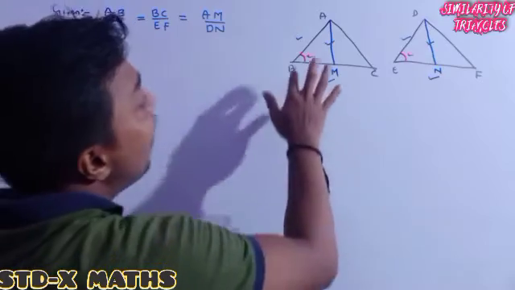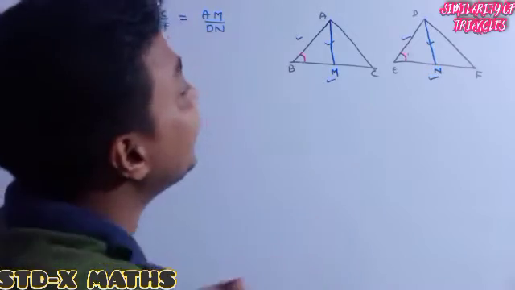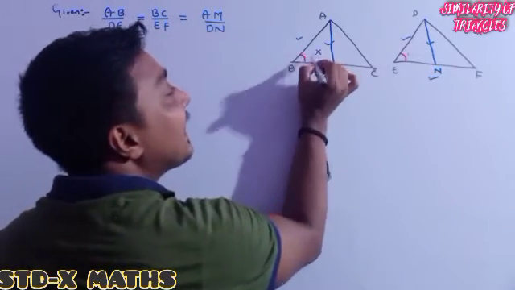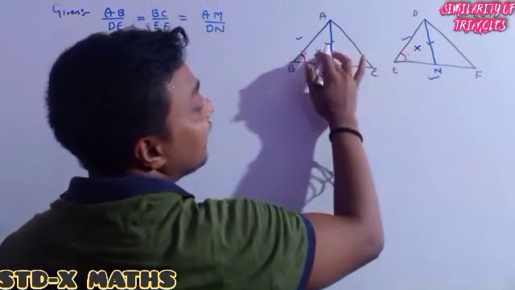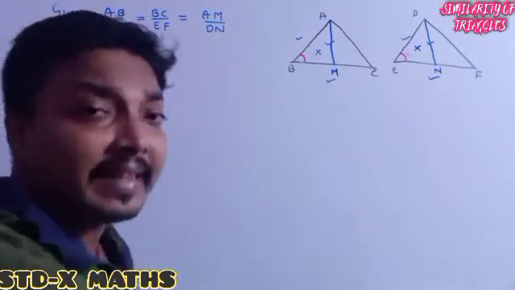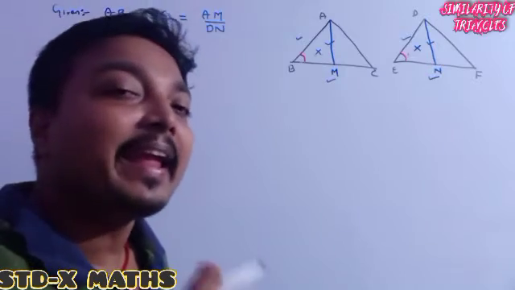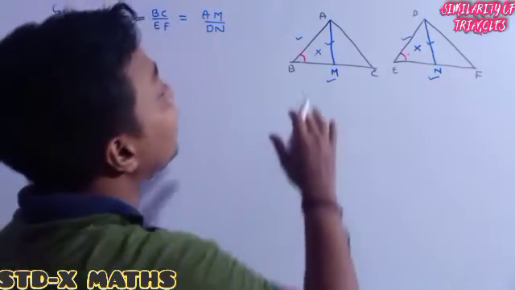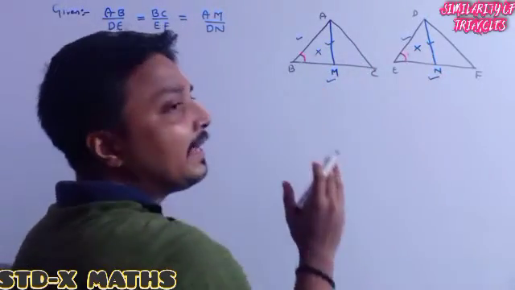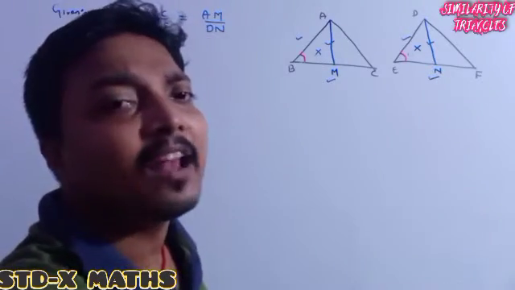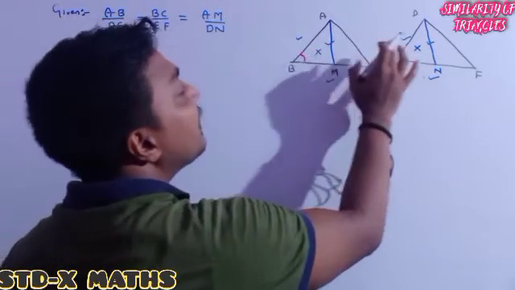For this, one important thing you have to remember: if this little triangle and this little triangle, we can show that the two little triangles are similar, then automatically the corresponding angles of the similar triangles will 100% be the same. So this angle we can show is equal to this angle.